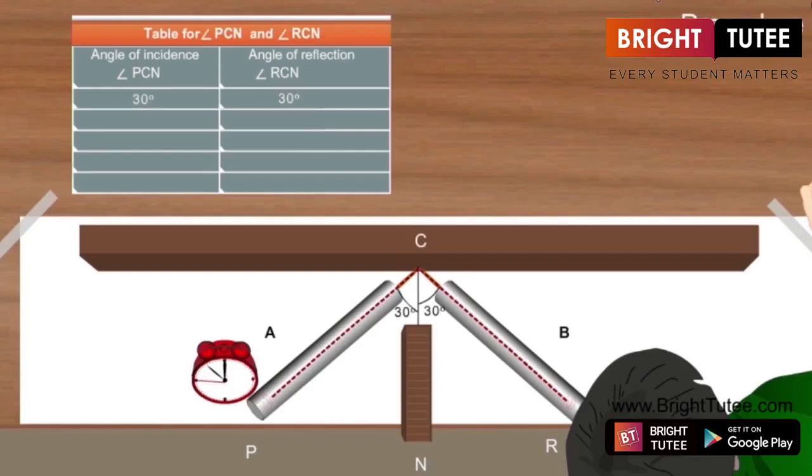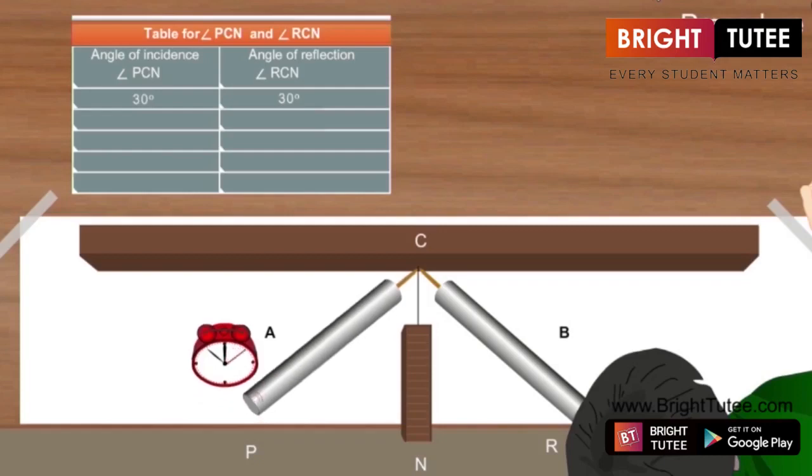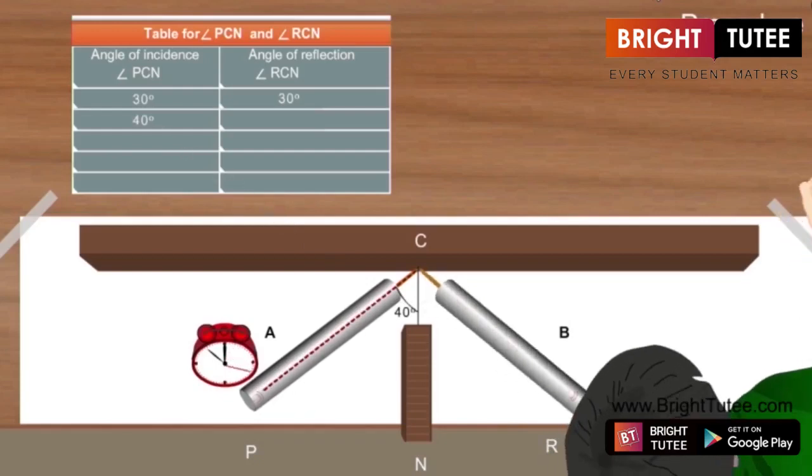Labelings we have done, we will measure angle PCN and RCN between the tubes and the normal, right. So, A, B, C, P, N, R we can relate, and in a tabular format we can record the values. For example, the values are coming to be 30 and 30 degrees, I will place it. Then I will adjust tube A, increasing the angle of incidence continuously by 5 or 10 degrees.